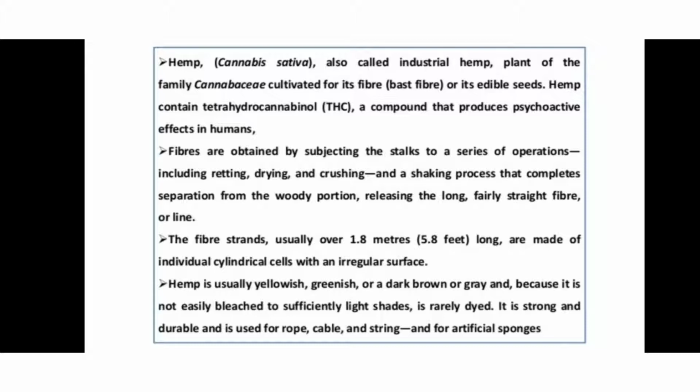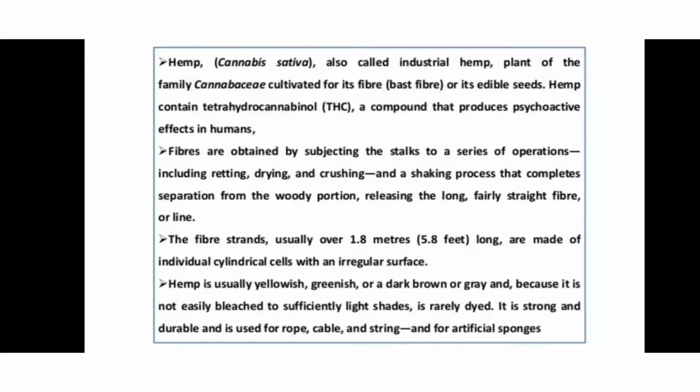The fibers are obtained by subjecting the stalk to a series of operations including retting, drying and crushing, and the sacking process that completes the separation from the woody portion, releasing the long and fairly straight fiber or line. It means the fibers are obtained in various manners. In cultivation and harvesting there are different steps: retting, drying, crushing and sacking, and in these steps the fiber is separated from the plant.